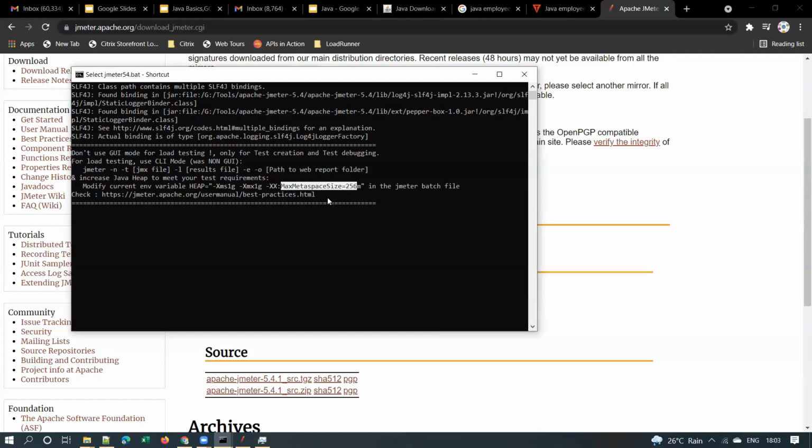This is one thumb rule: max metaspace should be 25% of the total heap size. Remember this, you can note it down if you are taking running notes. Max metaspace size should be 25% of the total heap size. 256 M means 256 MB, which is nothing but 25% of 1 GB. 1 GB is equal to 1024 MB, isn't it?